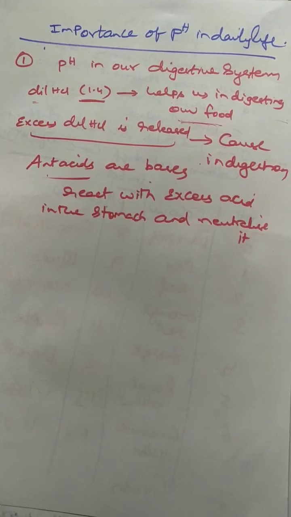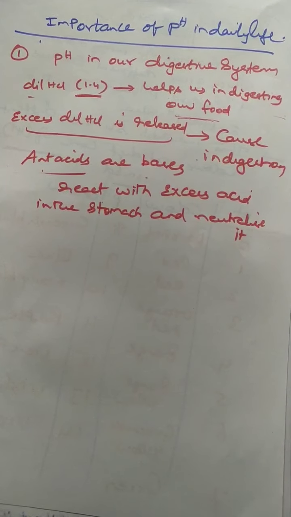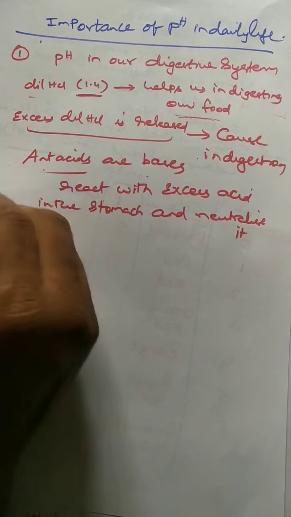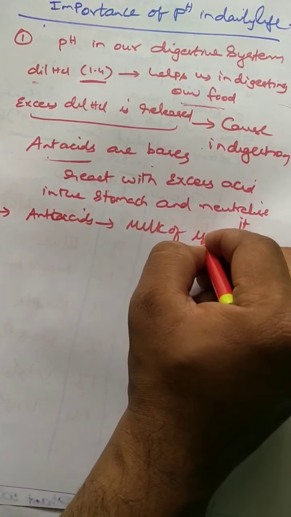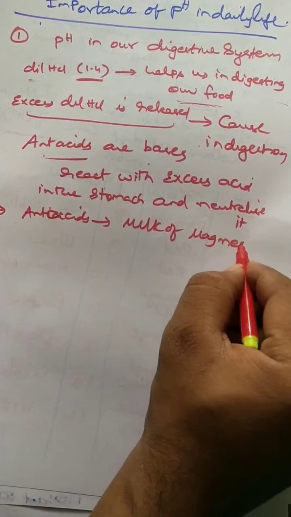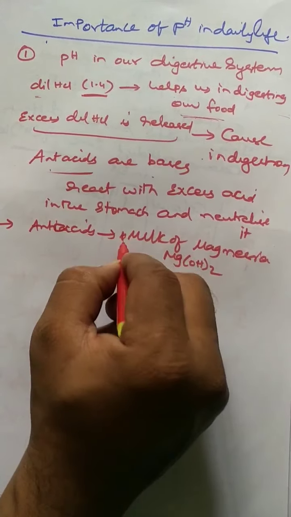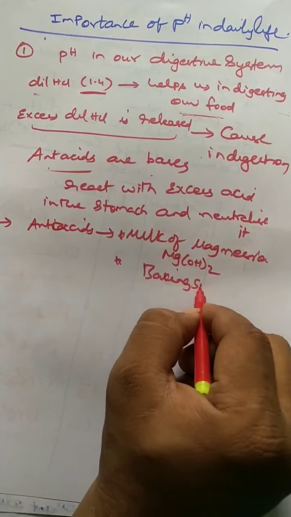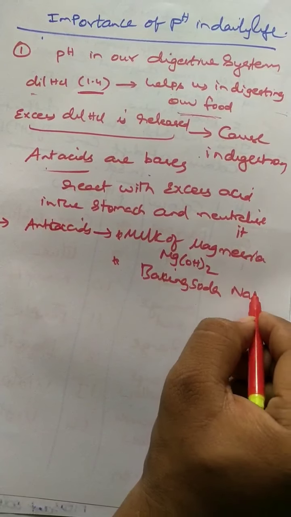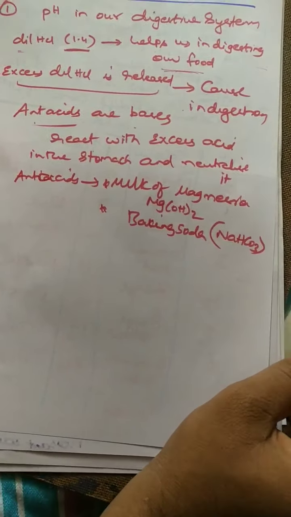So what is a neutralization reaction? Already you have gone through that one. Acids react with bases to form salt and water. Common examples of antacids: milk of magnesia, Mg(OH)2. Very important for the CBSE board, Mg(OH)2. Already you know this. And the other one is baking soda. It is also an antacid. Sodium bicarbonate, NaHCO3, that is nothing but baking soda.